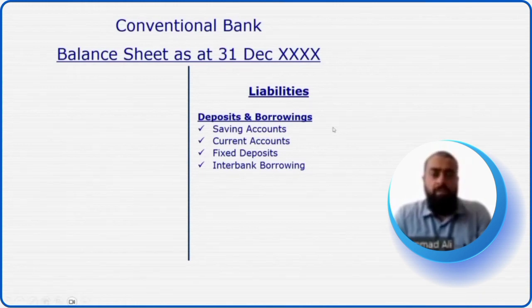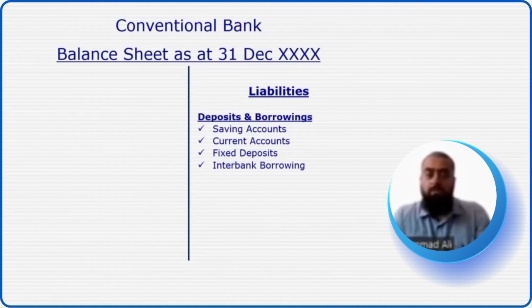Next, we come to fixed deposits. Fixed deposits are deposits of fixed maturity given by the customer to the bank. Again, the underlying contract between the bank and the customer is a contract of loan. Under this contract, the customer agrees to deposit or lend a certain amount of money, for example $1,000, to the bank for a fixed period of maturity, say 6 months.